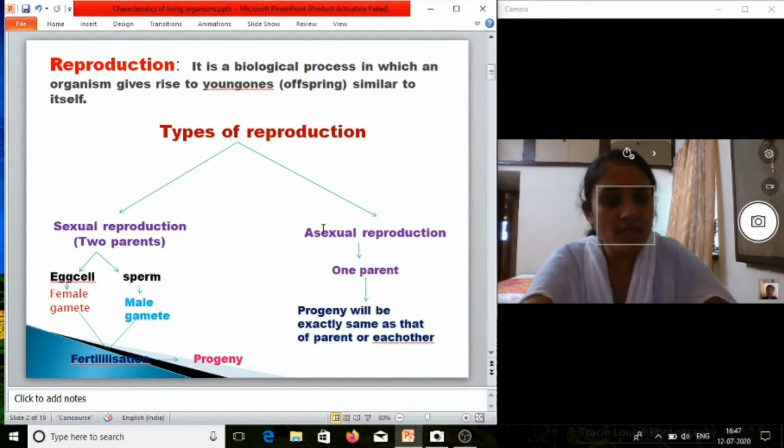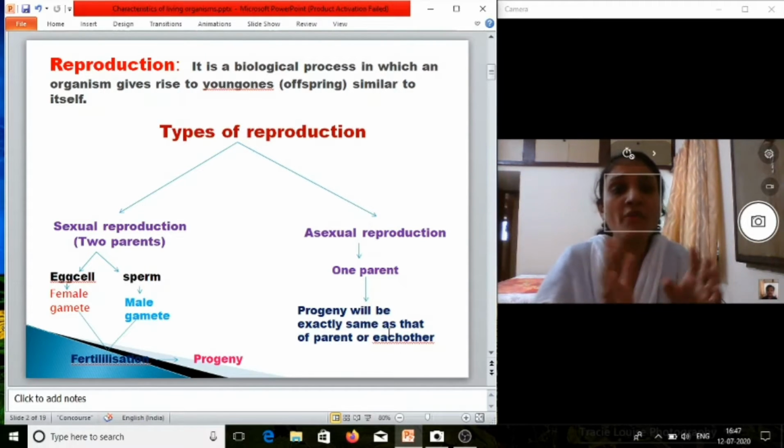Now we will see asexual reproduction. Here only one parent is involved, so progeny will be exactly same as that of parent or each other. Okay, so here there will be no variation.